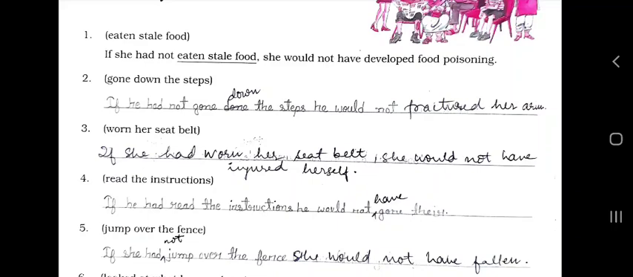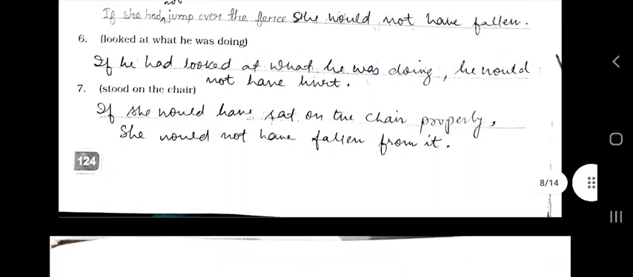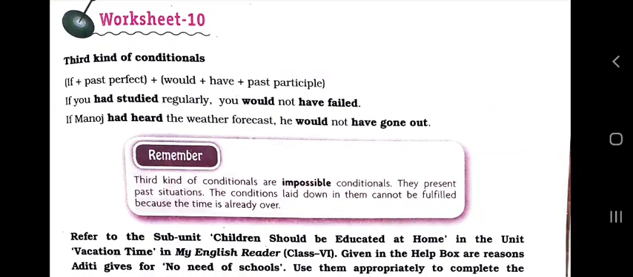Now see the conditionals and how the tenses are being used. Just pay attention, focus on the verb part and the whole sentence, how it is being framed and used. If she had not jumped over the fence, she would not have fallen. If he had looked at what he was doing, he would not have hurt himself. Now see, you can do it on your own. Now third conditional. Now see here, if plus past perfect, would have plus past participle, means this is an impossible condition.